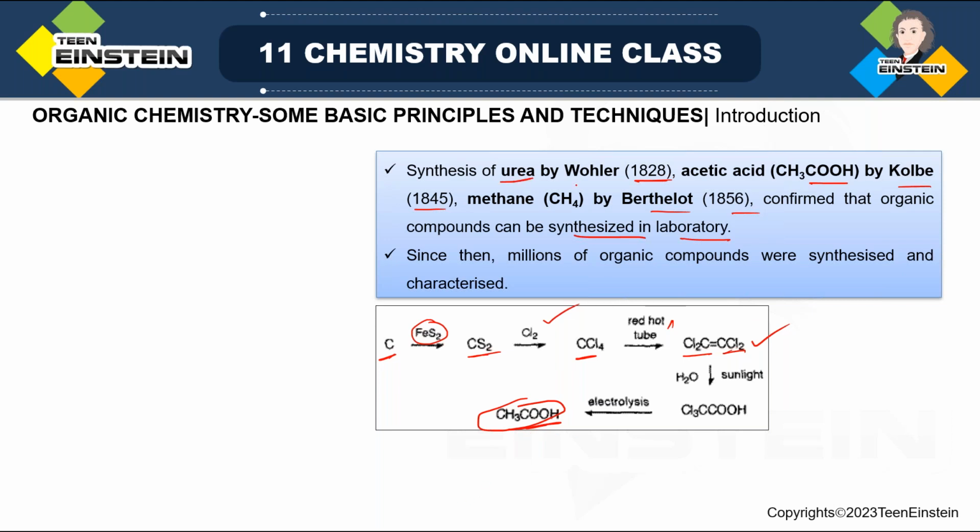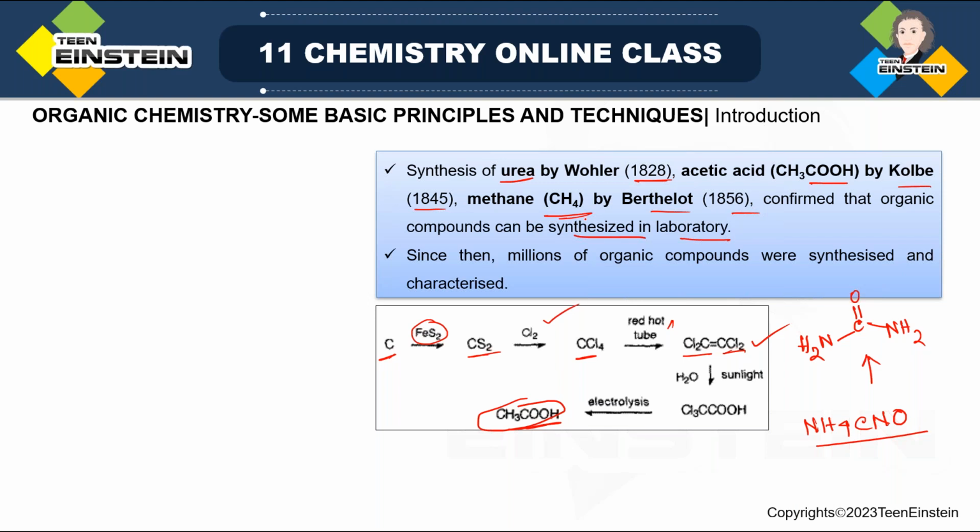Then take the example of urea. Urea has the structure NH2, then C double bond O, then again NH2. Now this can be produced starting from ammonium cyanate, NH4CNO, which is an inorganic compound, but from this we can make urea, and that was done by Wohler in 1828.